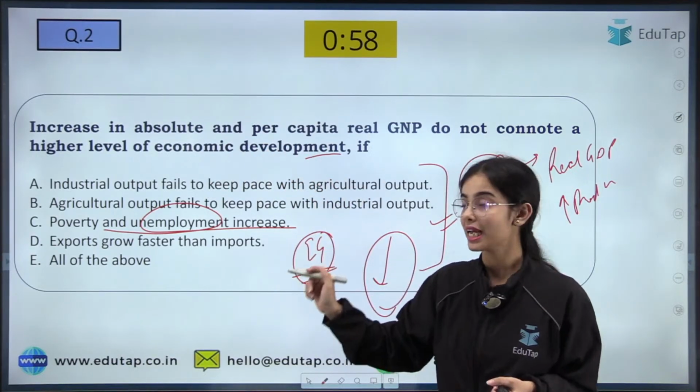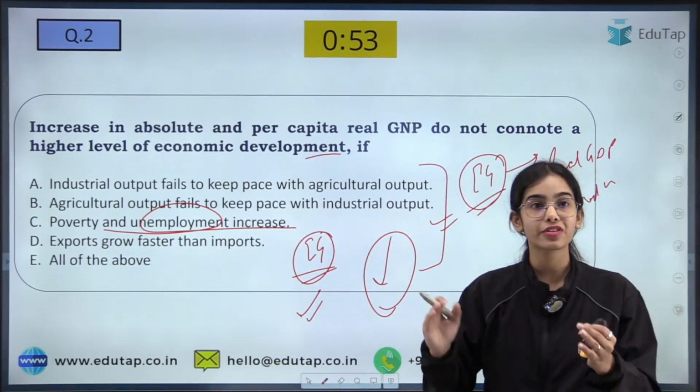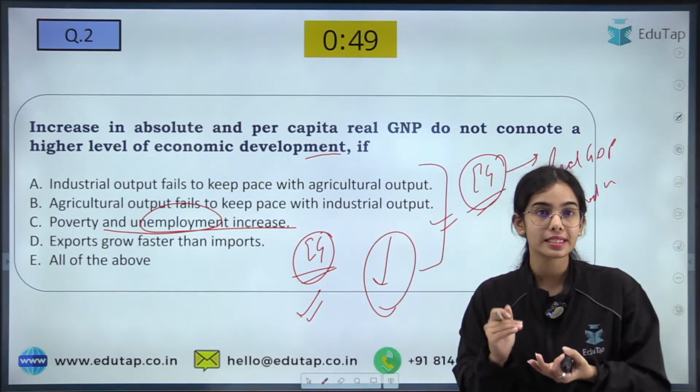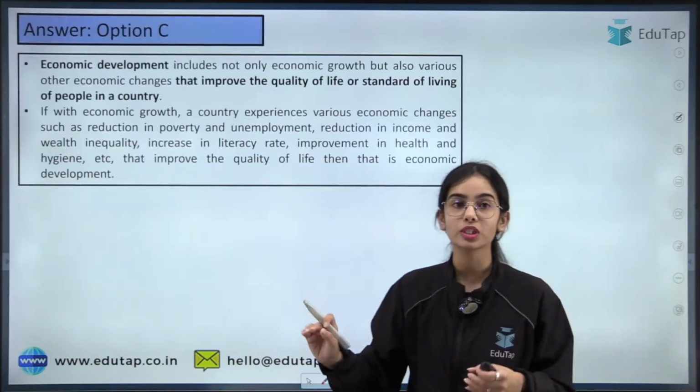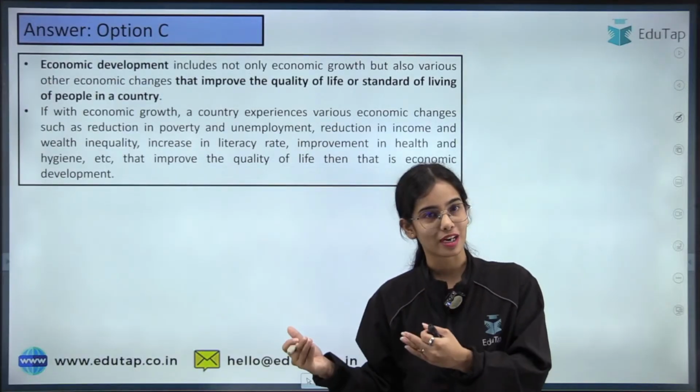Economic development means that there is economic growth, the real GDP is increasing, as well as literacy and employment that is also increasing, inequality is decreasing, poverty is decreasing, mortality rates are decreasing. So that is economic development that sees not only the quantitative factor but also the qualitative factor.